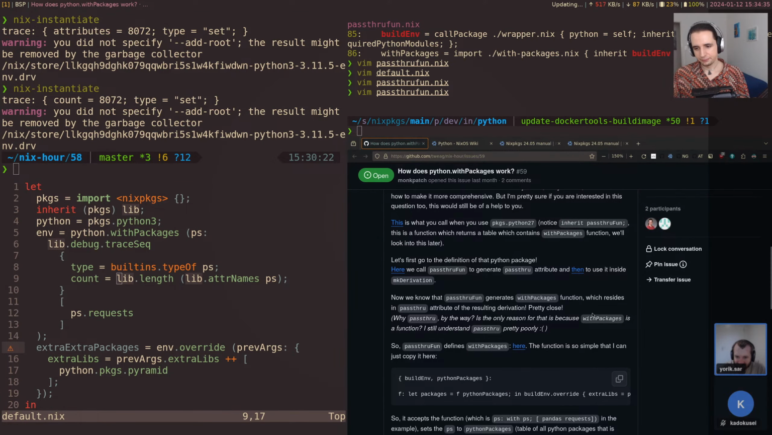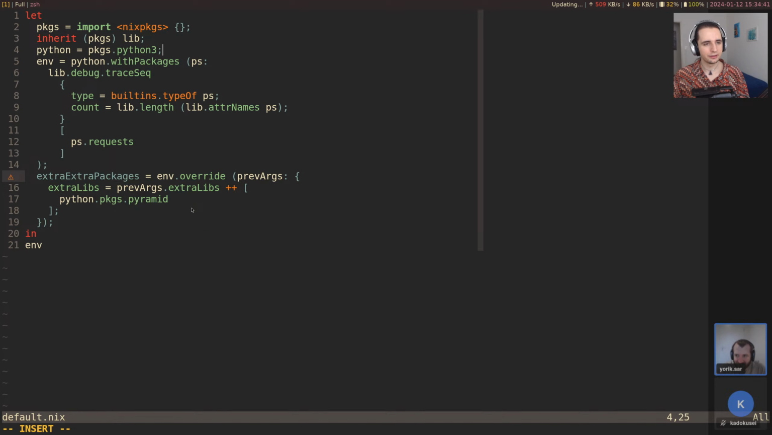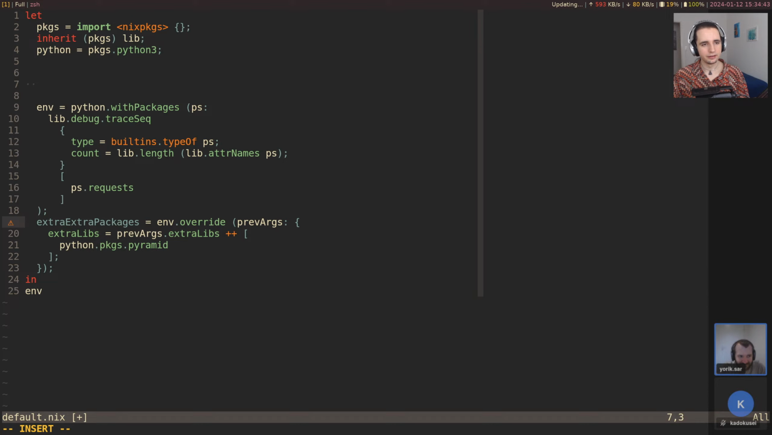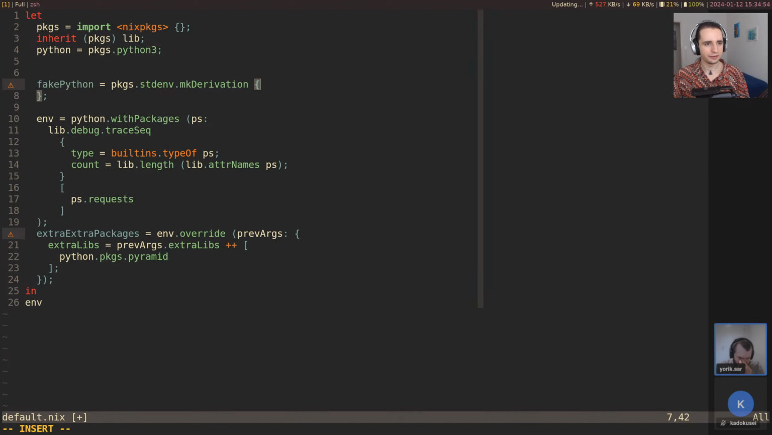That's one reason. So we can't, well, actually, let's look at a package. So let's say, I mean, Python kind of looks like this. So fake Python. And so we need packages, std make derivation. You know, everything is based on make derivation underneath. Make derivation is also what implements pass through.